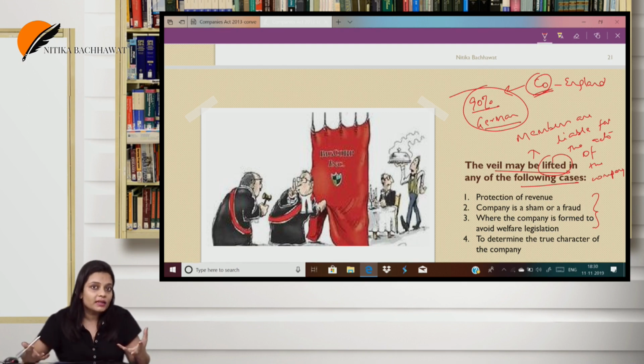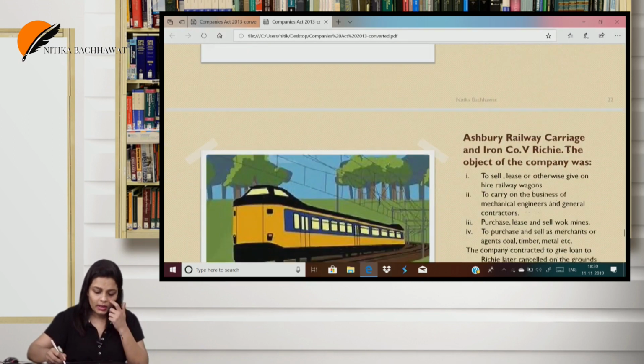You must have done that, and you have studied that in the Indian Contract Act. Alien enemy, the contract is void. Held, the company cannot sue the debtors. I hope it's clear to everyone.